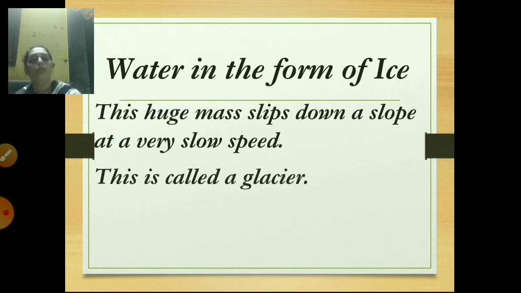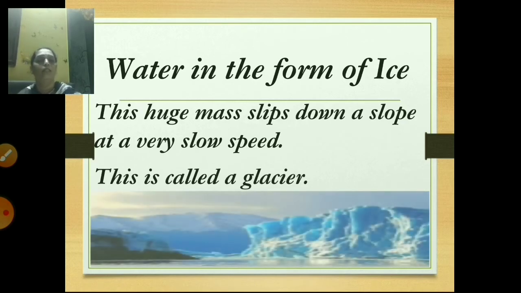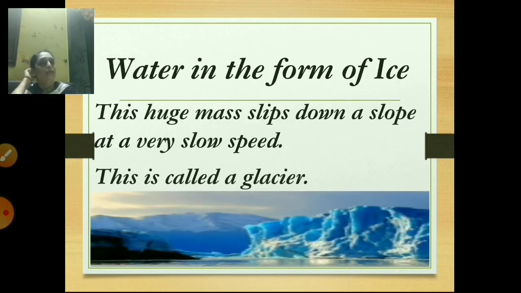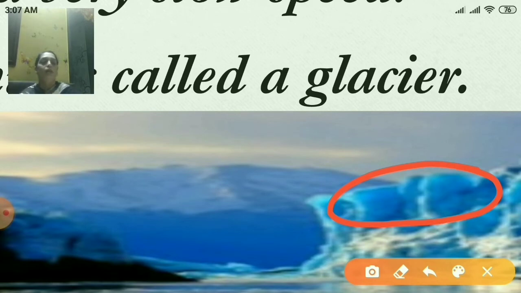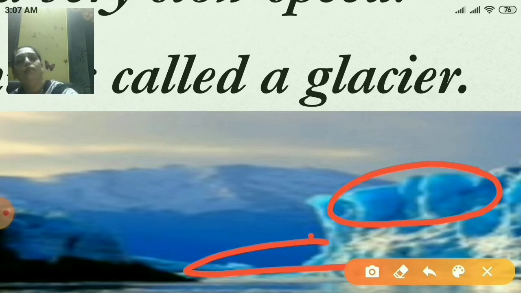This is called a glacier. See, you can see this is a picture of a glacier. Here you can see ice piled up in a low-lying area. See here, all this. So they are known as glaciers.